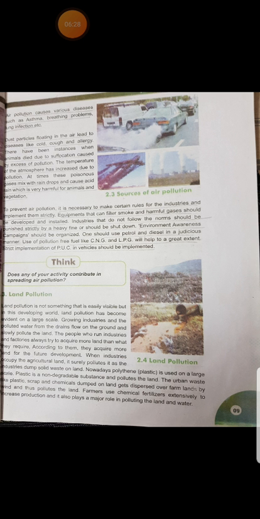Then the animals also die due to suffocation by excess pollution. Then the temperature on the earth is increasing day by day. It is becoming hot. And the poisonous gases released by the factories mix with the rainwater in the rainy season and cause acid rain, and this is harmful for animals and vegetation.